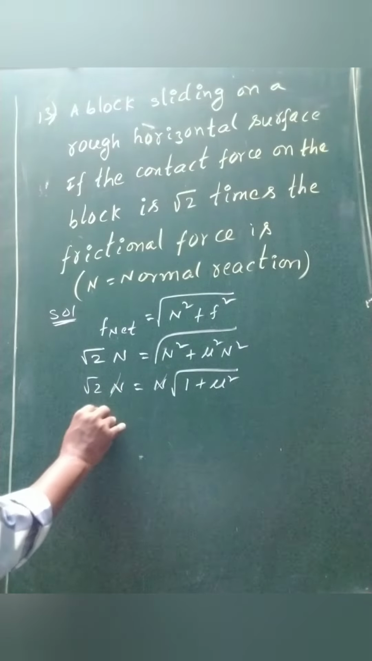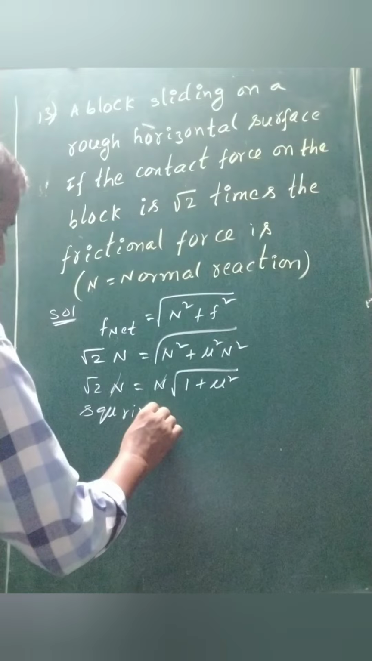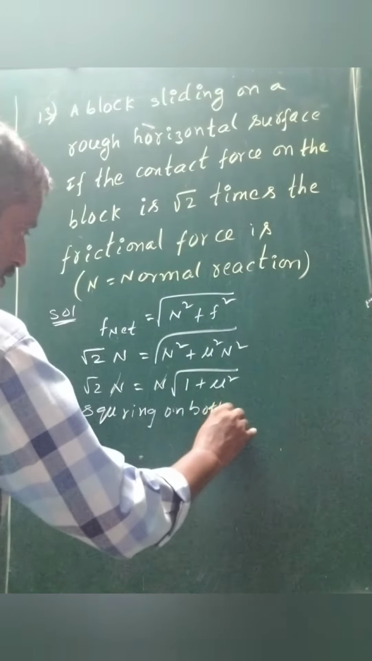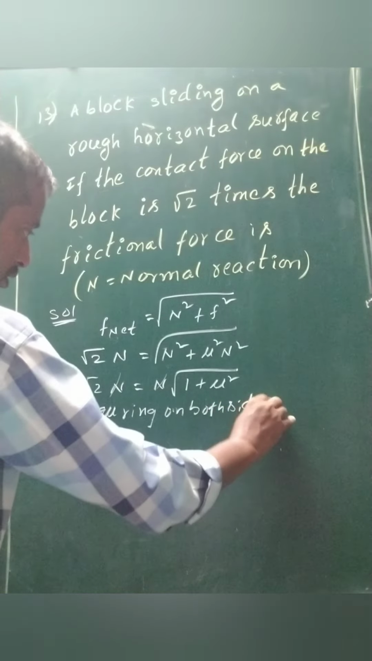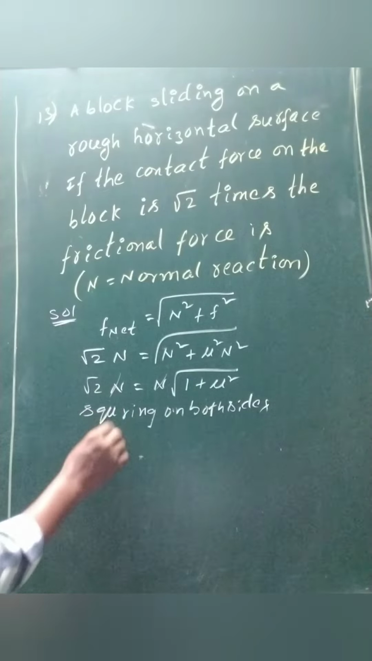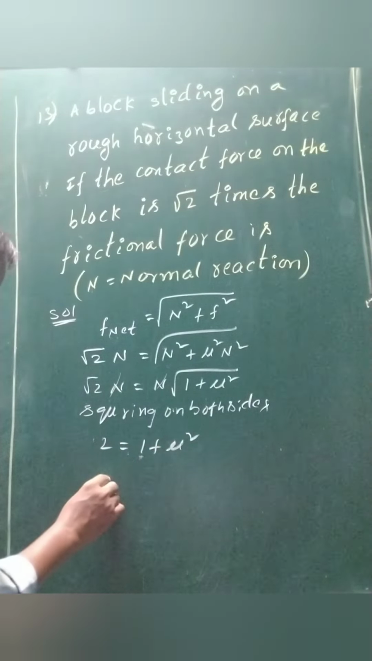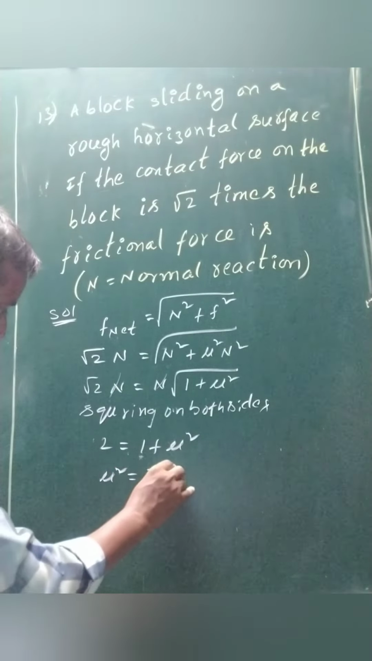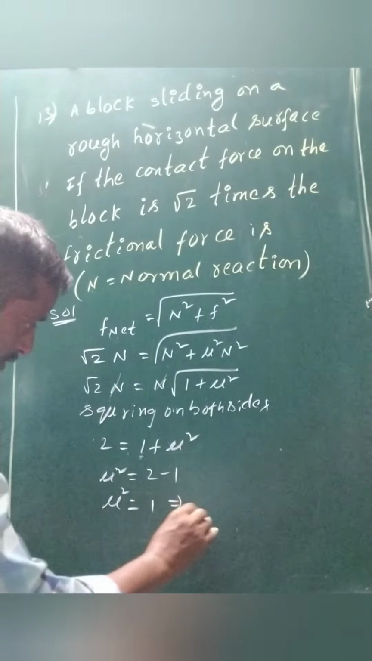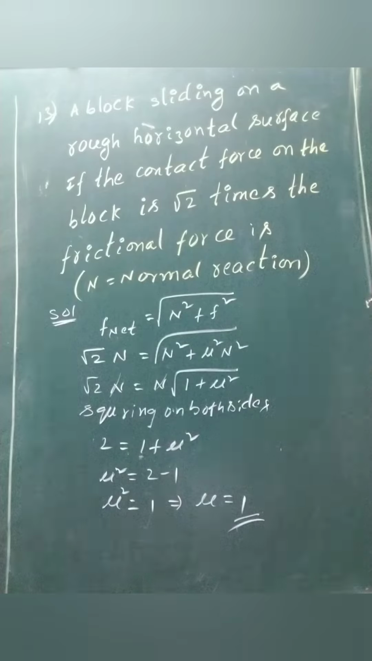Now squaring on both sides, we get 2 is equivalent to 1 plus mu squared, as square and root cancel. Bringing the 1 across, mu squared equals 2 minus 1. Then mu squared equals 1, so mu is plus or minus 1, but here we consider the positive value, because the coefficient of friction has no negative value.